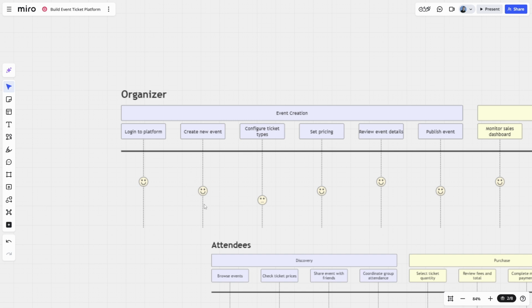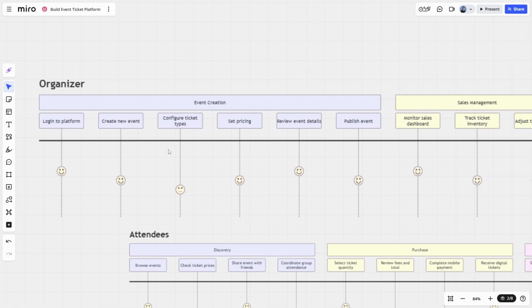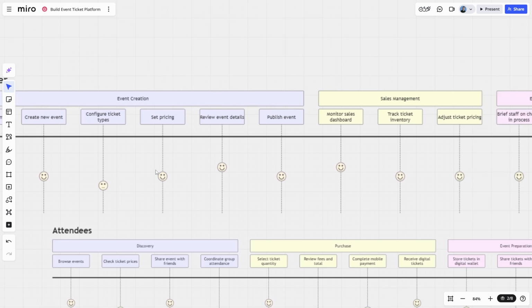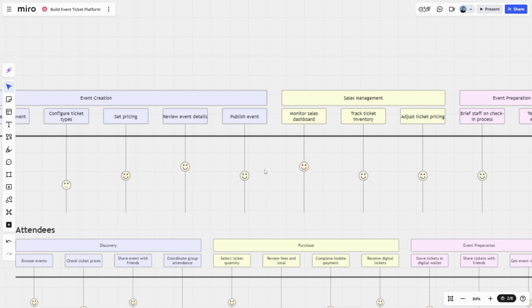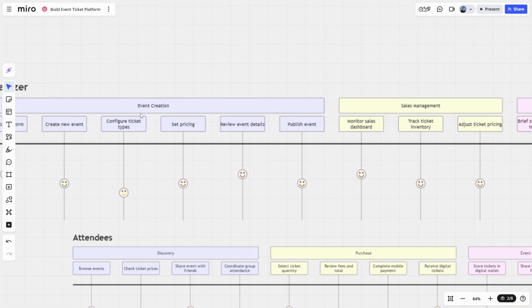So after we've created a new event, we can then configure the types of ticket for that event. We've decided that there's going to be several types of ticket for that event, possibly. So we'll need to configure that maybe in the same step, maybe as a separate step, but it's explicit here as a separate step. And then we'll need to set pricing. Now, we haven't really delved into pricing too much other than saying that different ticket types can have different pricing, but I imagine this as a separate step in the user journey. So we have set pricing there. Then there's a step of reviewing the event details before it's then published. And I've called this event creation.